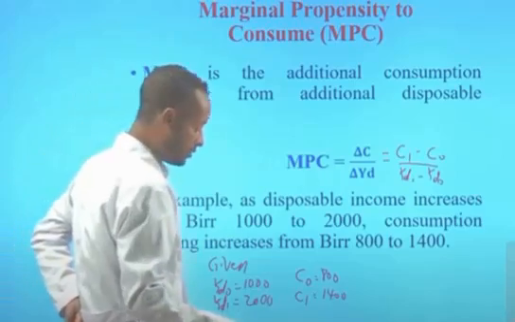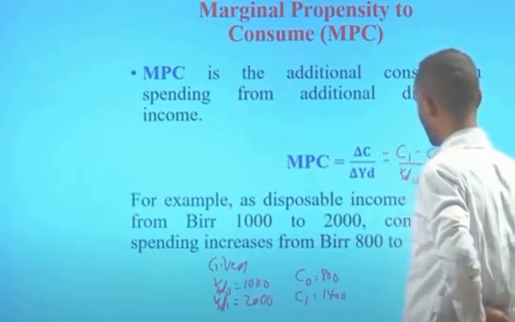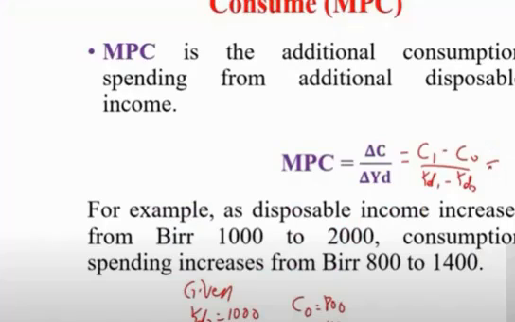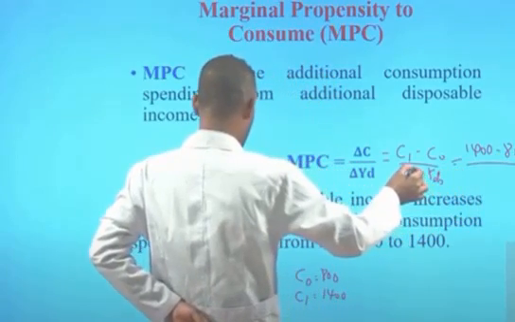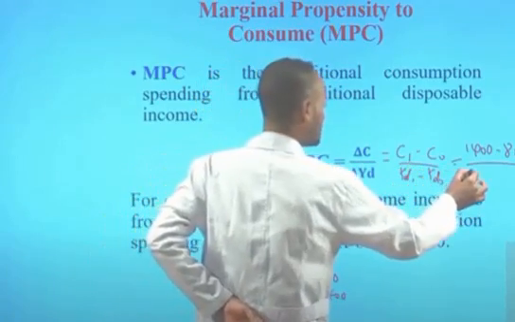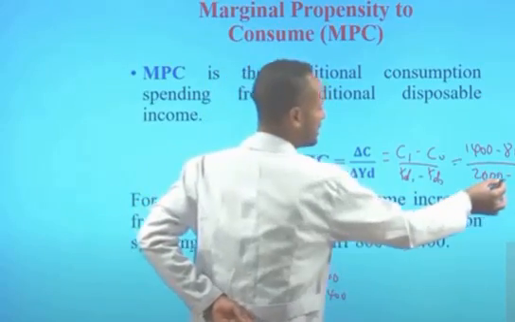And then when we substitute this information in this formula, we get the value of consumption final, 1,400, minus consumption initial, 800, divided by disposable income final, 2,000, minus disposable income initial, 1,000.